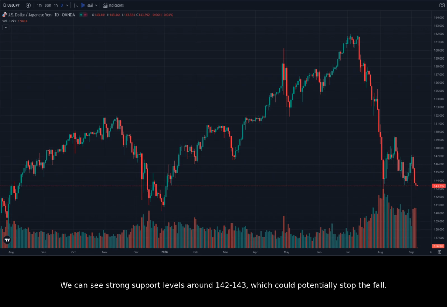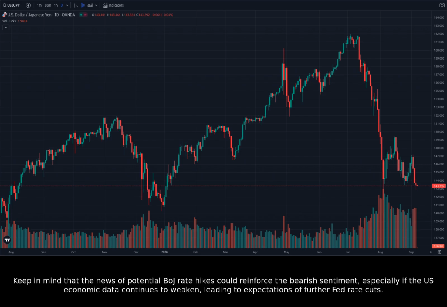We can see strong support levels around 142 to 143, which could potentially stop the fall. However, if USDJPY breaks below these levels, it could signal a more significant bearish reversal. This could lead to a test of the 13-month low around 140.75. Keep in mind that the news of potential BOJ rate hikes could reinforce the bearish sentiment, especially if the U.S. economic data continues to weaken, leading to expectations of further Fed rate cuts.